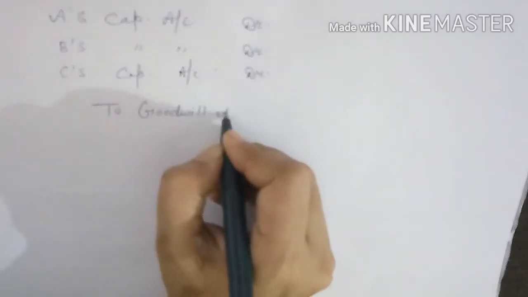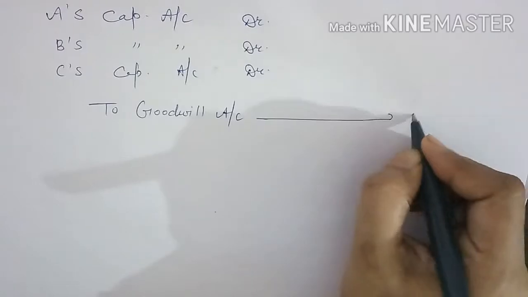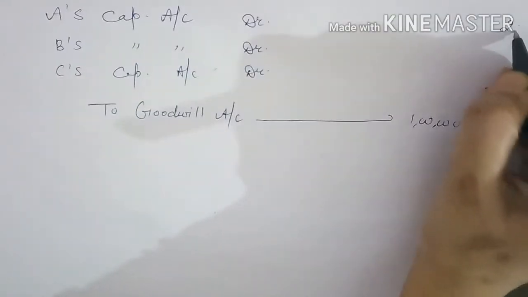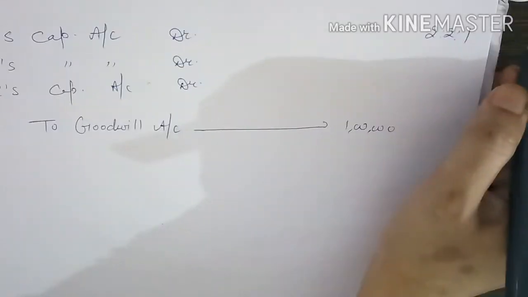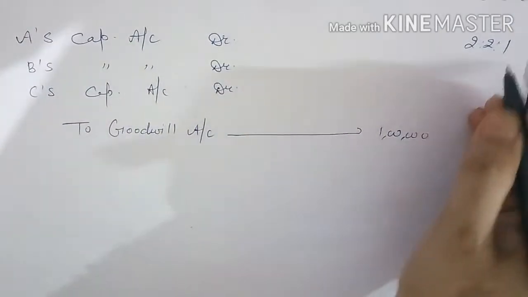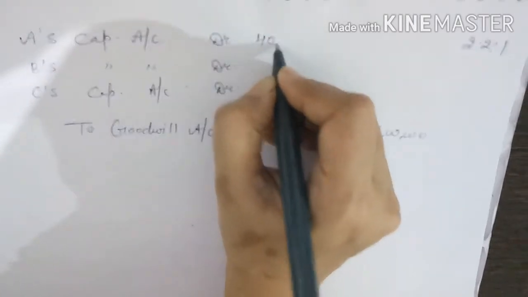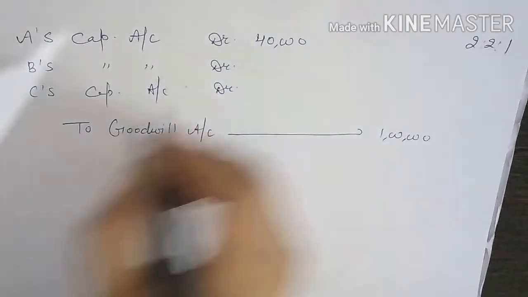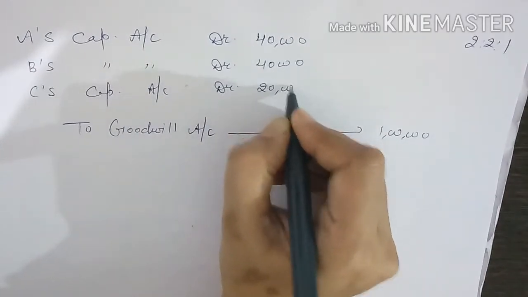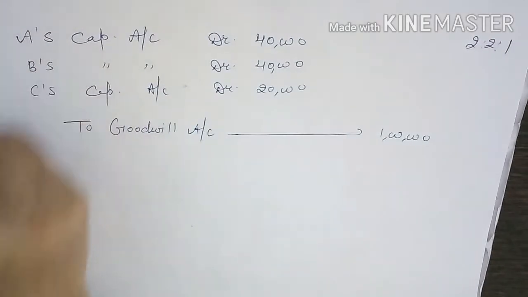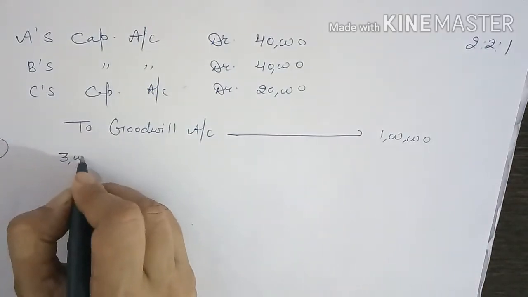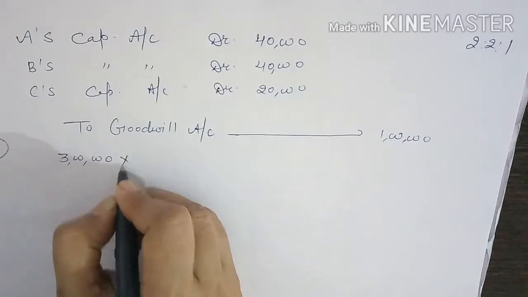This is your balance sheet goodwill. How much is the amount? 1 lakh. It will be distributed in old ratio. Old ratio is 2:2:1. So how it will be distributed? In the ratio of 2:2:1, that means 40,000 will be debited in A's account, 40,000 in B and 20,000 in C.